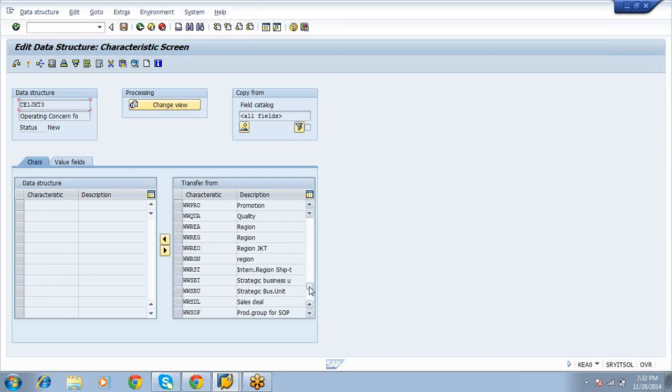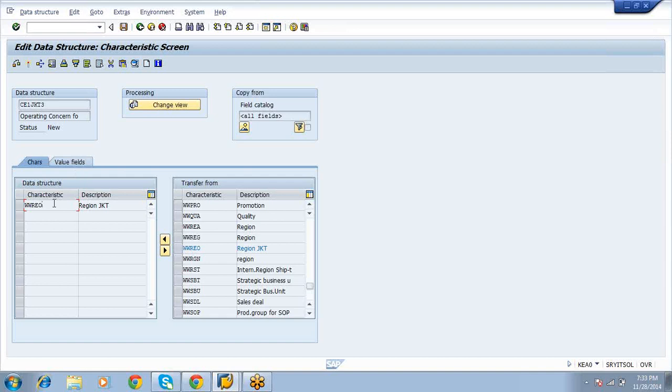I will assign JKT, WWREO. This is global region. At least you should assign one characteristic and one value field. Then only you can assign the operating concern to the controlling area.